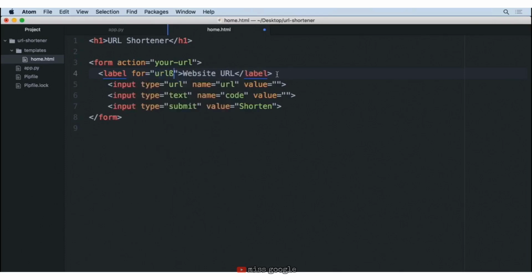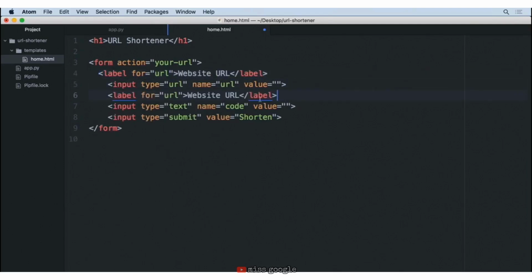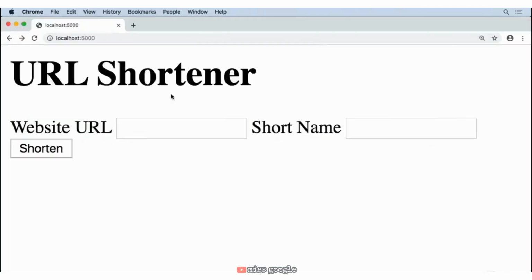And we'll go ahead and create another label. And this is going to be for the next section where they make that short code. So I'm going to say that this is going to be the short name. I think that's a friendly name for our users visiting the website. And this should be for code. And we'll go ahead and save this. Let's go back to our home page and reload.